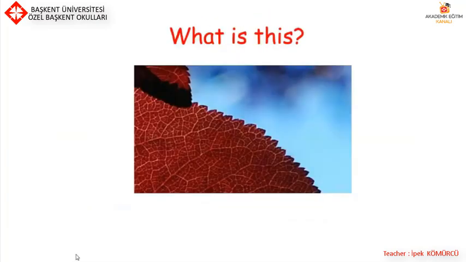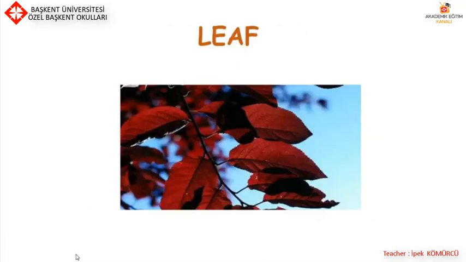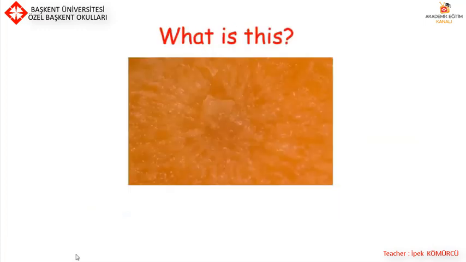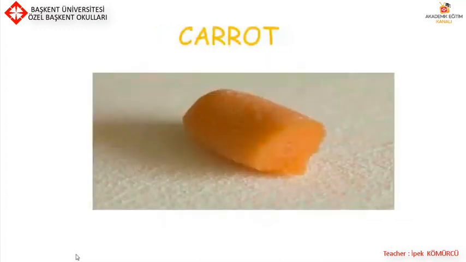We have another picture. I'll give you some information about it. It can't be an animal. It could be a plant. What is this? This is a leaf. Here we can see the color of the picture. I'll give you some information about it. It can't be an animal. It must be something to eat. What is this? It's a carrot.